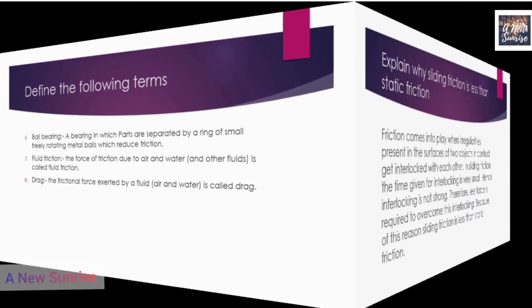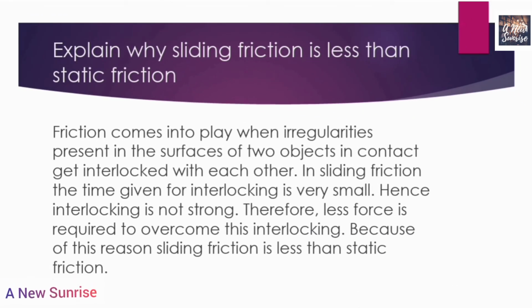Now let us go towards the next question: explain why sliding friction is less than static friction. See, friction comes into play when irregularities present in the surfaces of two objects come in contact with each other and get interlocked. In sliding friction, when an object slides over another surface, the time given for interlocking is very small.